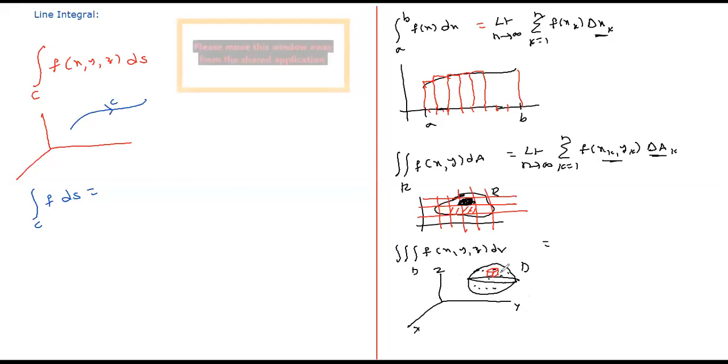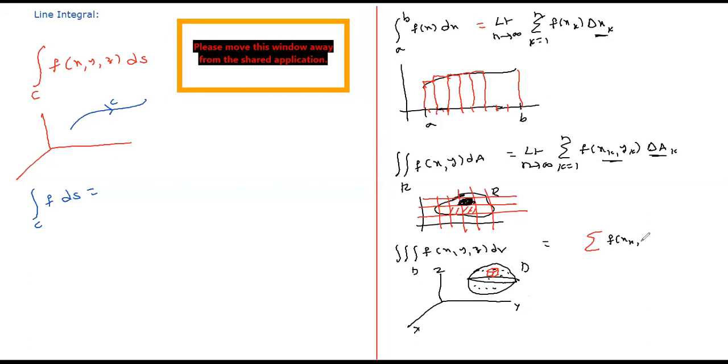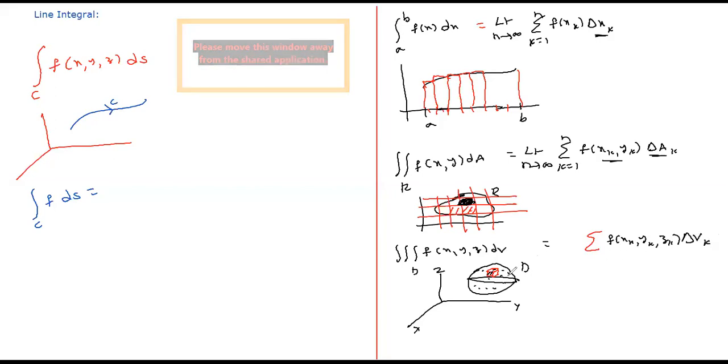Okay, so like that small cuboidal volumes you will get. You give some index to this, and from each cuboid you take one point and multiply f of xk yk zk with the dimension of this cuboid. What will be the dimension of this cuboid? Volume. So delta vk, and as we increase the number of partitions and allow n tends to infinity, if that limit exists, we call it a triple integral.